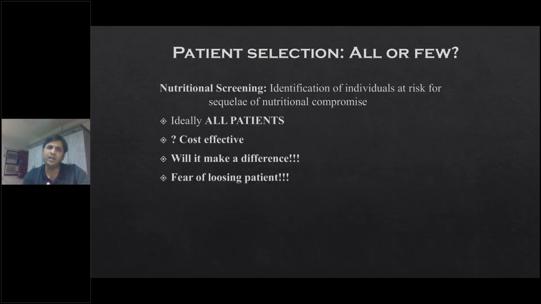So we have some simplified guidelines given by a few societies, where you can at least identify those patients who are at risk. Which patients exactly need nutrition screening? Ideally, all patients should be screened. You screen them and find out which patient will benefit from optimization. If we keep on optimizing all patients despite their having good nutrition, it does not become cost effective, and that small amount of change might not make a huge difference in the outcomes. So patients who have a high risk of postoperative nutritional deficiencies and poor nutrition can be optimized on this basis.